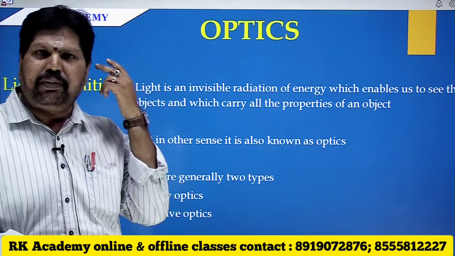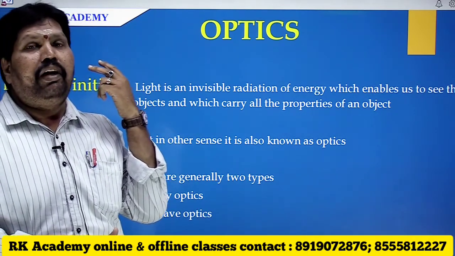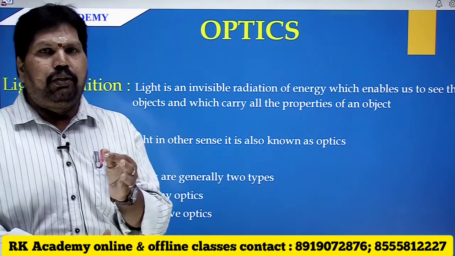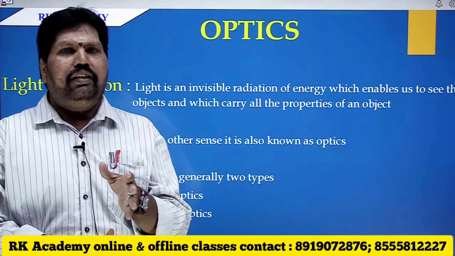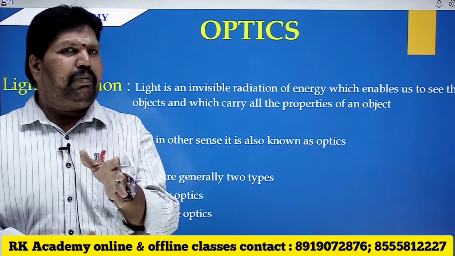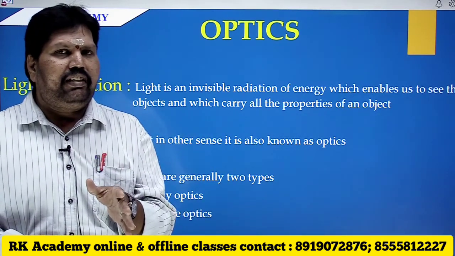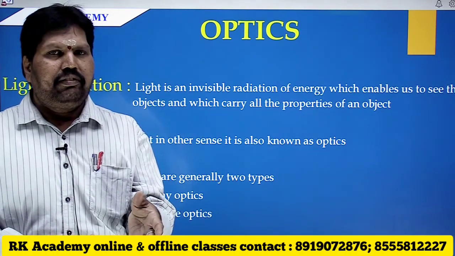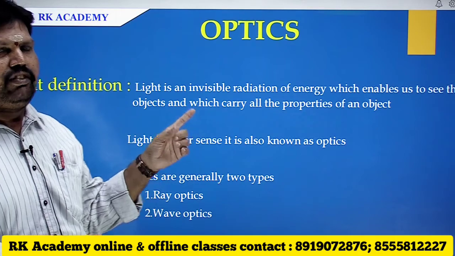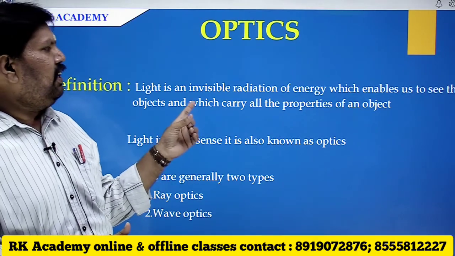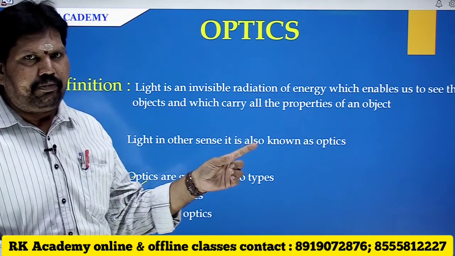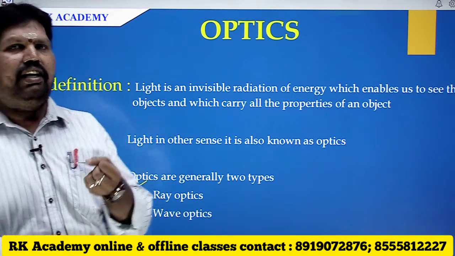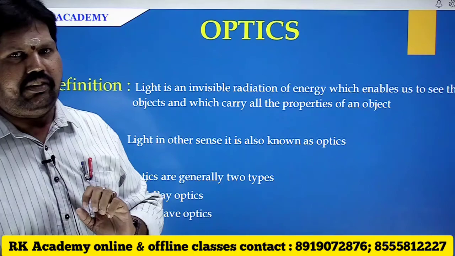Those impulses are carried to our brain, where we see the image of the person. So truly speaking, when we say we can see a person, we see the image of that person. So light is defined as an invisible radiation of energy which enables us to see the object and which carries all the properties of the object.